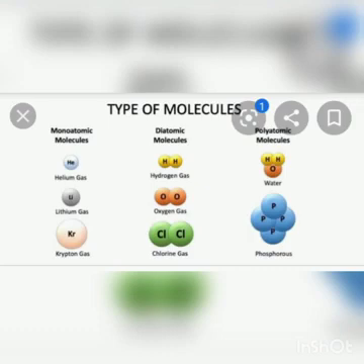A molecule which contains only one atom is called monoatomic. If it contains two atoms, it is diatomic. Molecules that contain three atoms are triatomic, and if it contains more than three, it is called polyatomic molecules. These are the classification of the molecules: monoatomic, diatomic, triatomic, and polyatomic. Next, we are going to see molecules of elements.